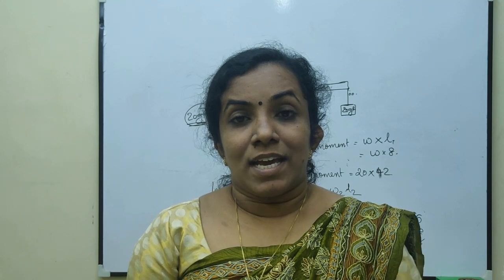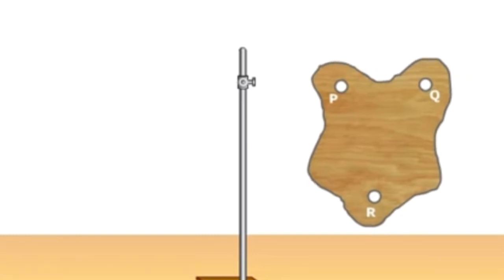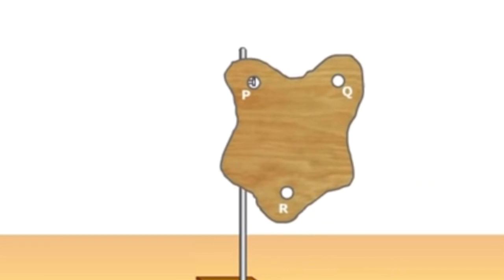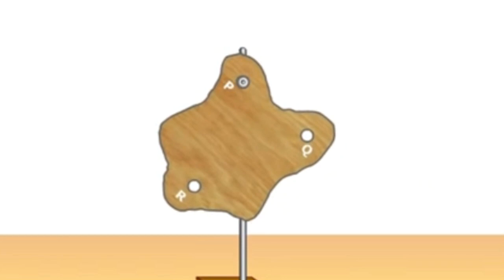Now, let's see how to find the center of gravity of an irregular lamina. First, take the irregular lamina and make 3 fine holes A, B and C near the edge of the lamina. Now, suspend the lamina along with a plumb line from the hole A on a pin clamped horizontally on the stand. The lamina is free to oscillate on this nail about the point of suspension.